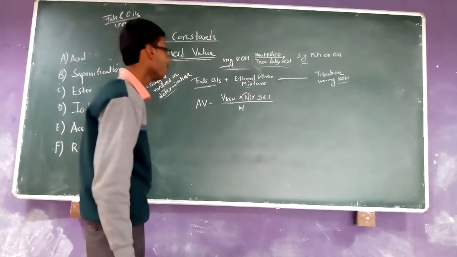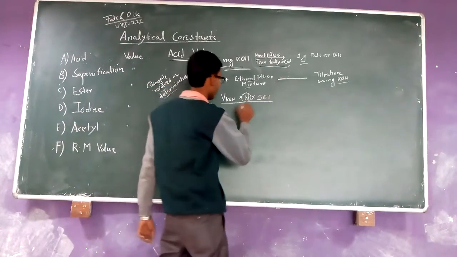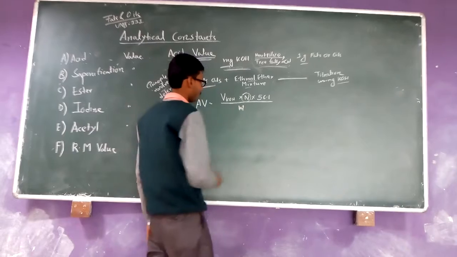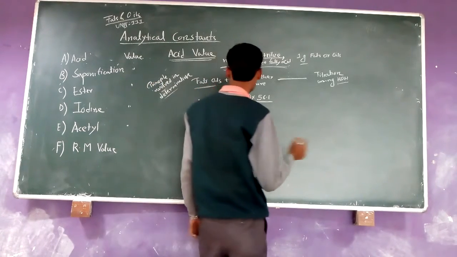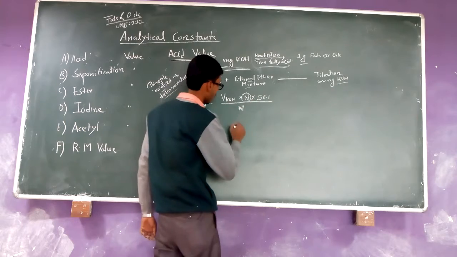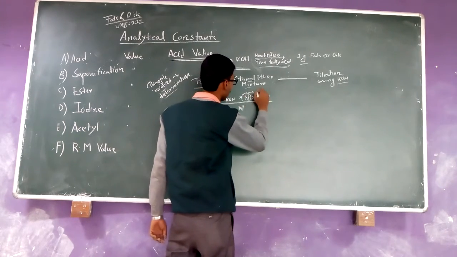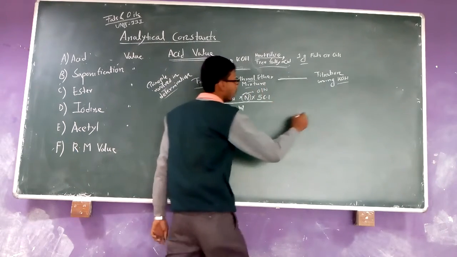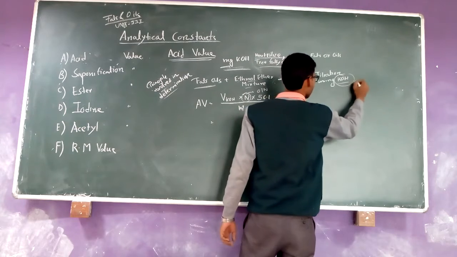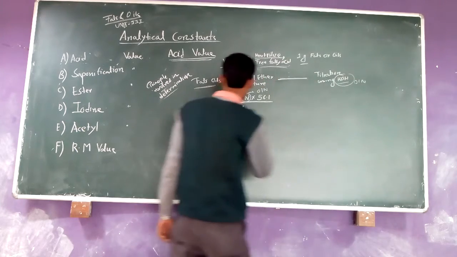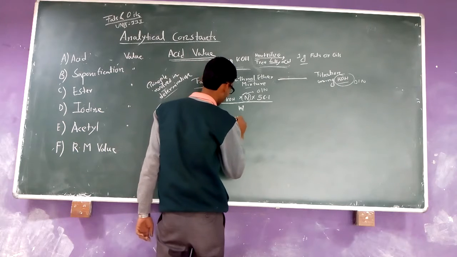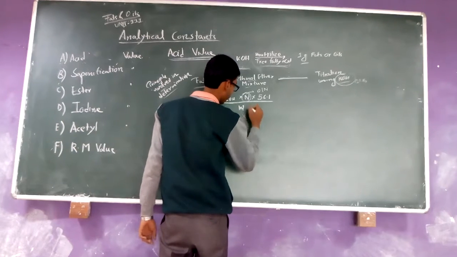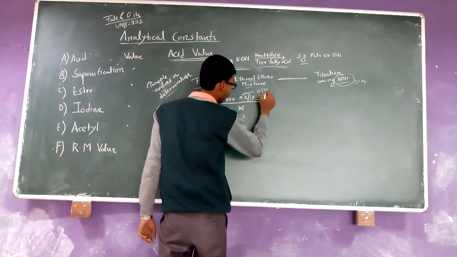Now normally for the titration we use practically 0.1 normal. Then the equation becomes volume of KOH into 0.1, which means 5.61, divided by the weight of the sample. That is the equation of the acid value.